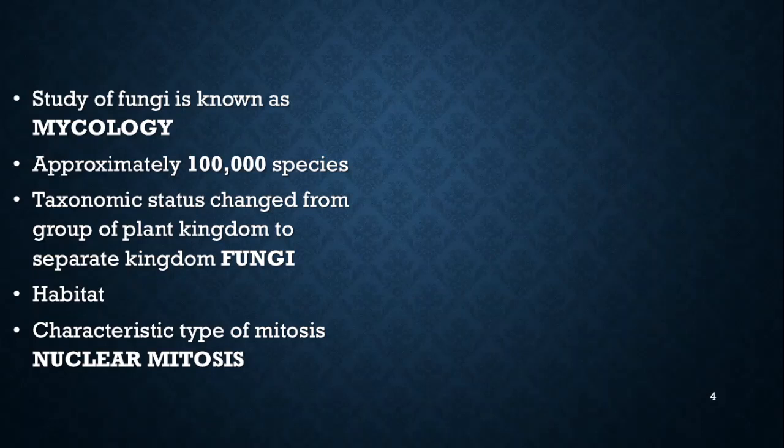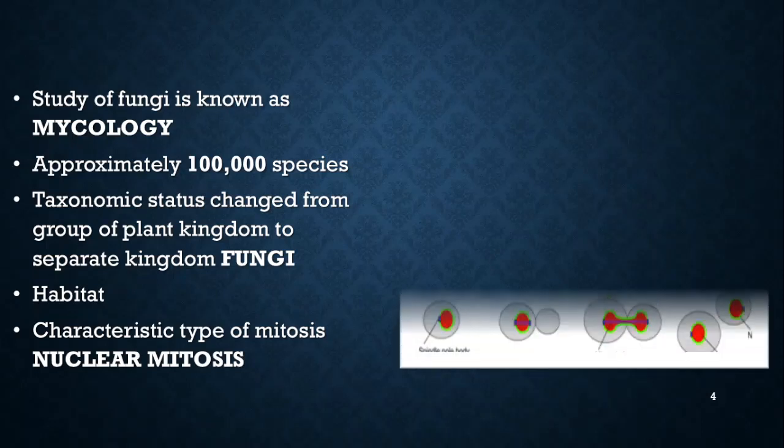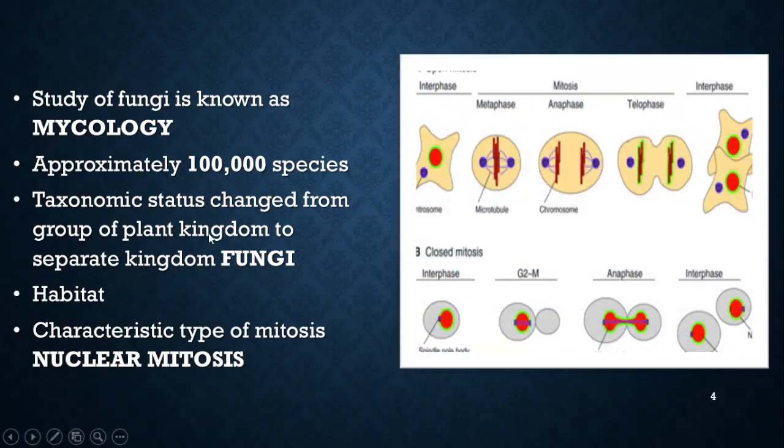The characteristic type of mitosis. Here comes a unique property of fungi. There are several species of fungi which go through a special type of mitosis, which we call nuclear mitosis or closed mitosis. Diagrammatically, we can check over here.